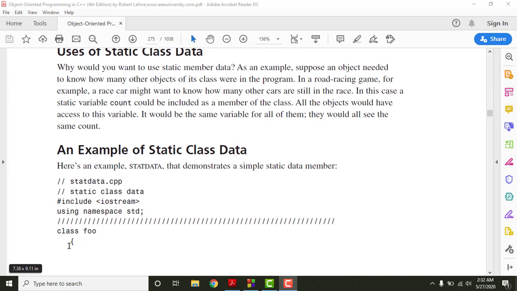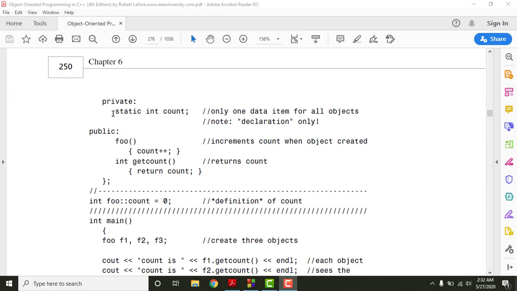It starts from this curly bracket. In this class we have a private segment and a public segment. In private we have data elements. This is only one data element, and the variable here is count, right? This variable, or data member, count is of integer type. But along with the integer we have mentioned one more keyword, that is static.